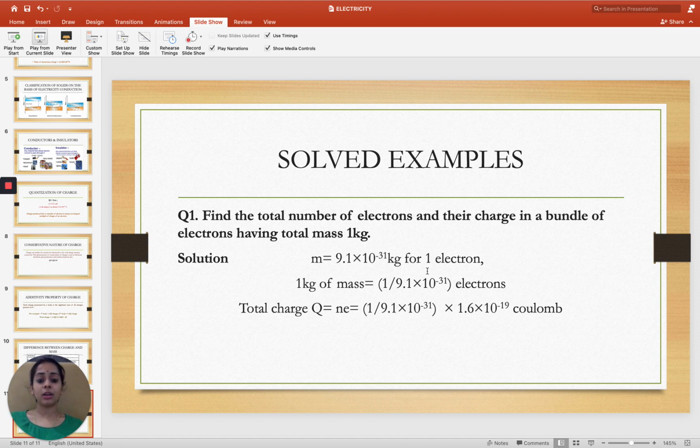By using the unitary method, we get the value N equal to 1 upon 9.1 times 10 to the power minus 31 electrons. For the total charge, by using the quantization nature of charge, Q is equal to N times e. Using that equation, with N equal to 1 upon 9.1 times 10 power minus 31, and small e, the standard fixed constant value, 1.6 into 10 to the power minus 19, the total charge enclosed by a body of 1 kilogram mass is given by Q is equal to N times e. So we get this equation solved.